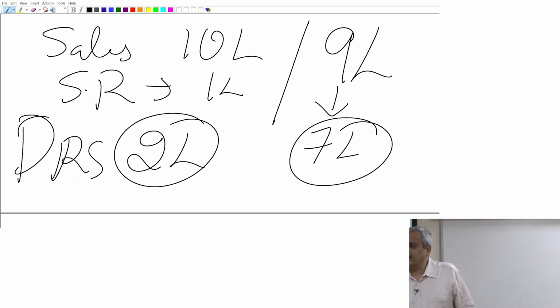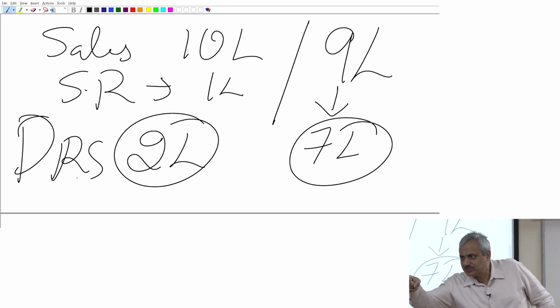Now, how did we get the 2 lakhs in this particular example? Payment is made at 60 days. That means the last 4 purchases you have not made the payment. So this 9 lakhs I have divided by 23 purchases I made. Last 4 purchases I have not made the payment. So whatever is the amount into 4 is the debtors, remaining I must have automatically received. Am I with you, sir? Now go to the Excel.